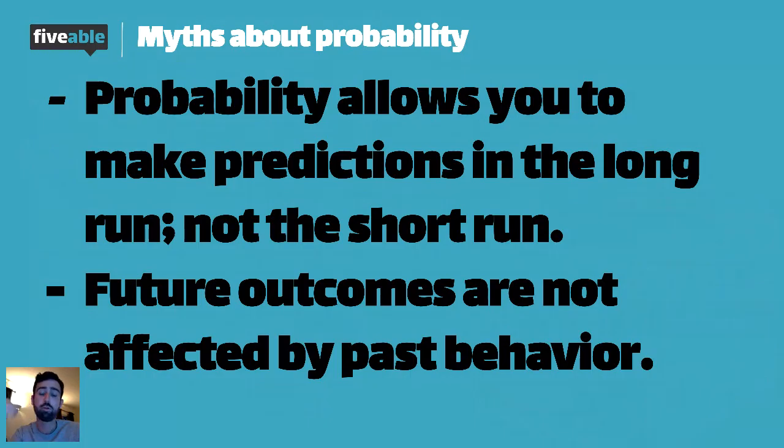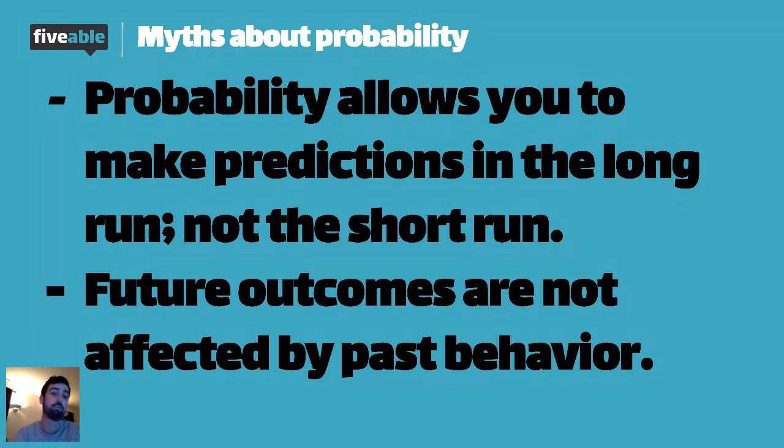The next one, future outcomes are not affected by past behavior. This gets a lot of people in trouble, particularly in Las Vegas. So there's a game called roulette, where there's a spinning wheel and you put a ball in there and it lands on red, blue, or green. Sometimes you'll see the past 10 spins landed on red. And some people may think, hey, because the last 10 spins were red, the next one's gotta be black. And that's not the case. Future outcomes are not affected by what happened in the past.